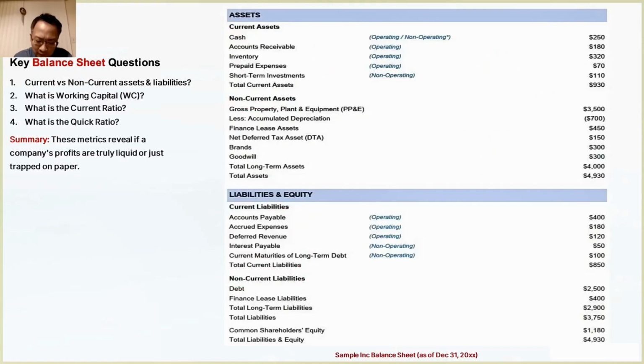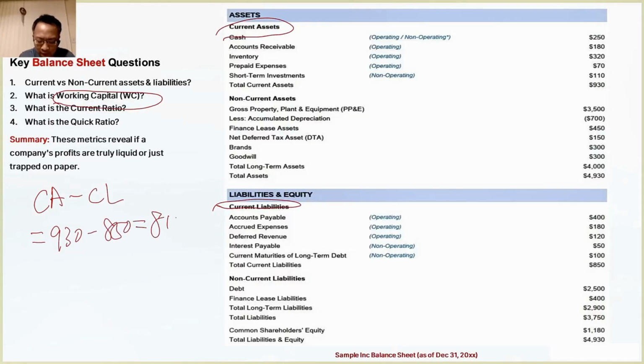Now, today let's first take a look at short-term assets and short-term liabilities, because these are very important metrics for investment banks. They're crucial indicators for measuring liquidity. Alright, so let's look at a few problems to understand. First, what is working capital? The so-called working capital, in its most classic definition, is simply current assets minus current liabilities. In this problem, it's 930 minus 850, which is exactly 80. We can see our total current assets are 930, and our total current liabilities are 850, so that's 80.